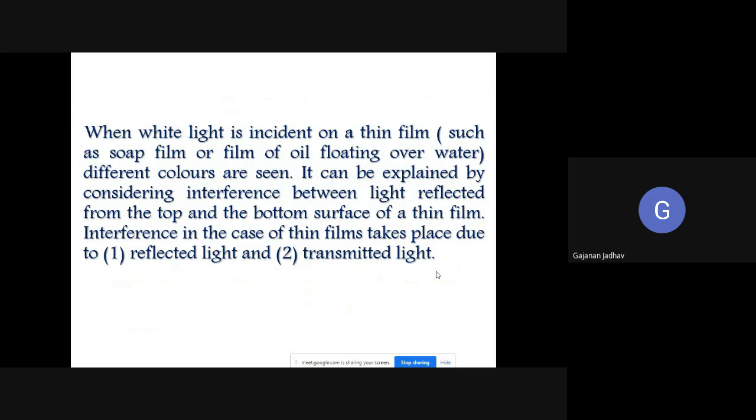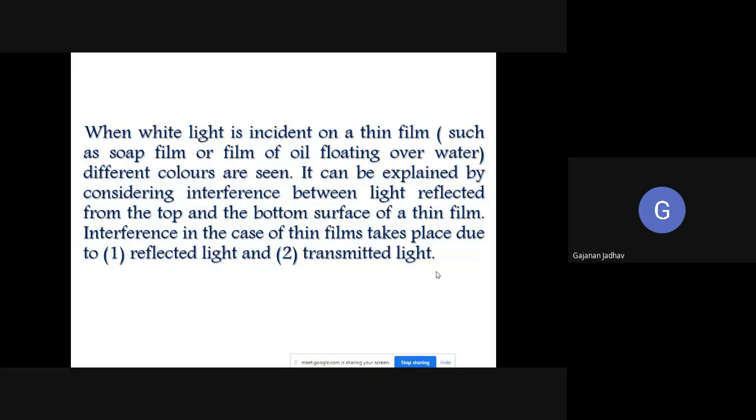So when white light is incident on a thin film, such as a soap film or a film of oil which is floating over water, different colors are seen, and it can be explained by considering interference between light reflected from the top and the bottom surface of a thin film.